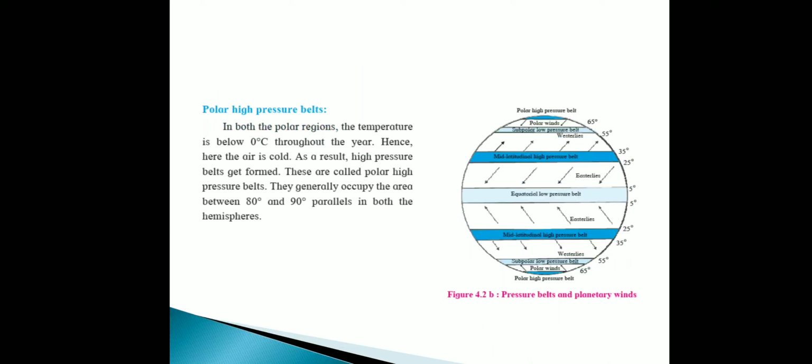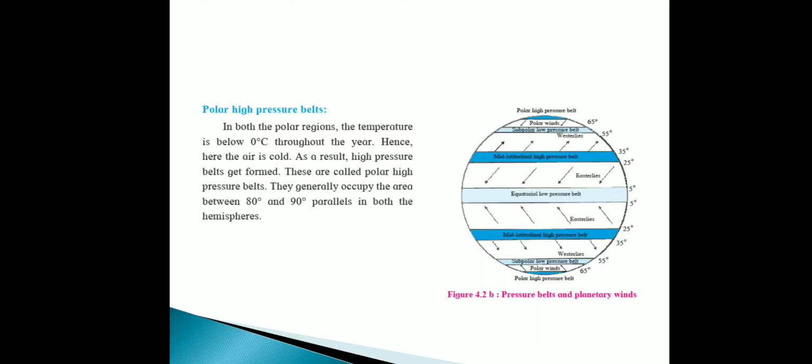Polar high pressure belt. What does it mean? In that region the temperature is below 0 degrees Celsius. It means the temperature is low, so the air pressure is high. If the air pressure is high, a high pressure belt is formed, and these are called the polar high pressure belts. In both polar regions, the temperature is below 0 degrees throughout the year. Hence the air is cold, and as a result, a high pressure belt gets formed.